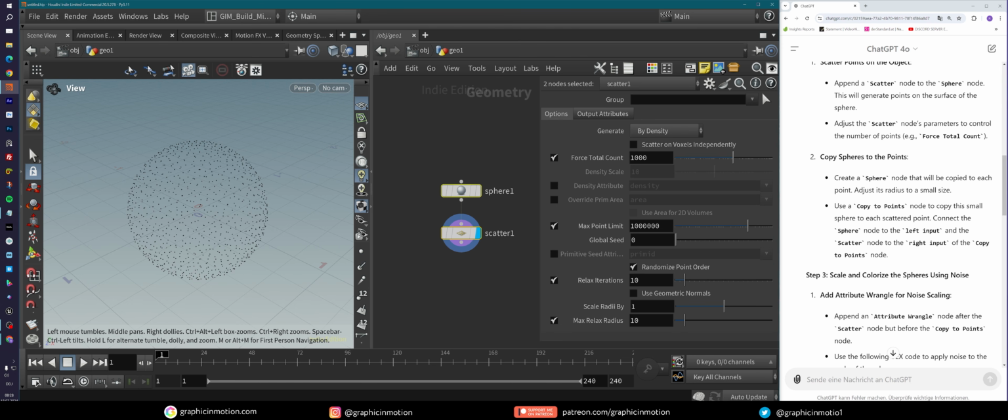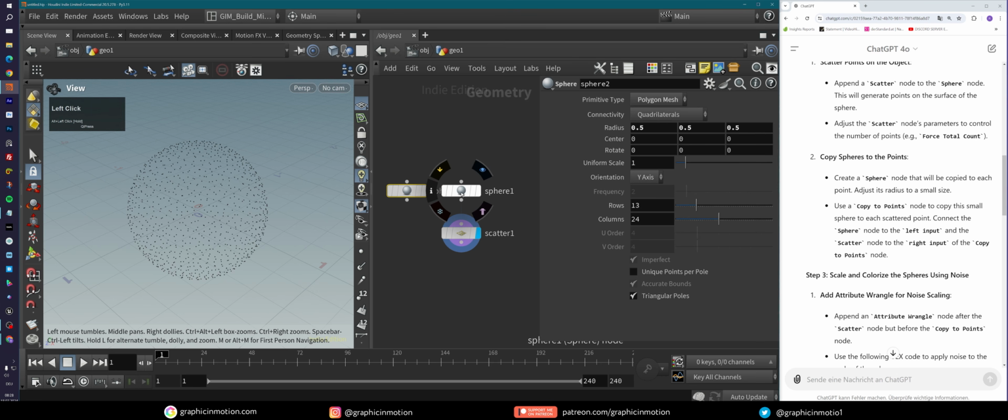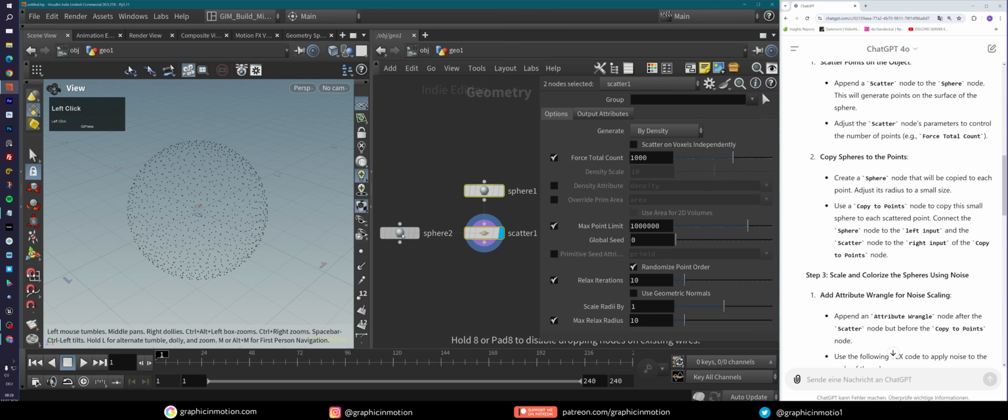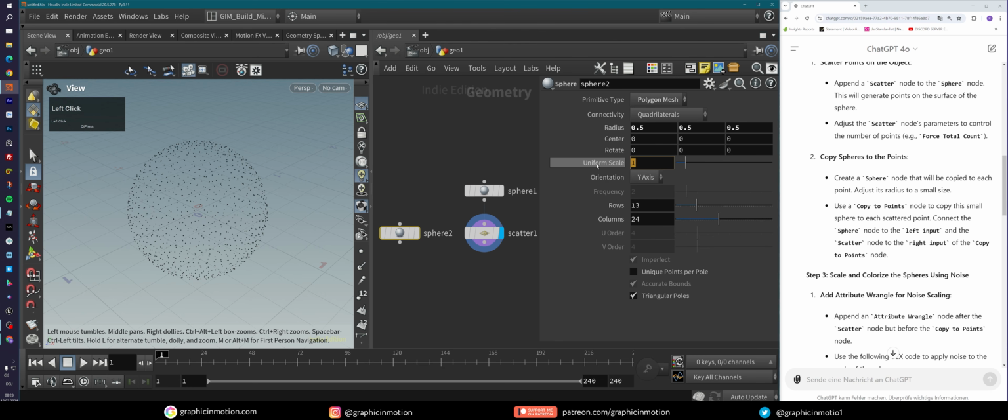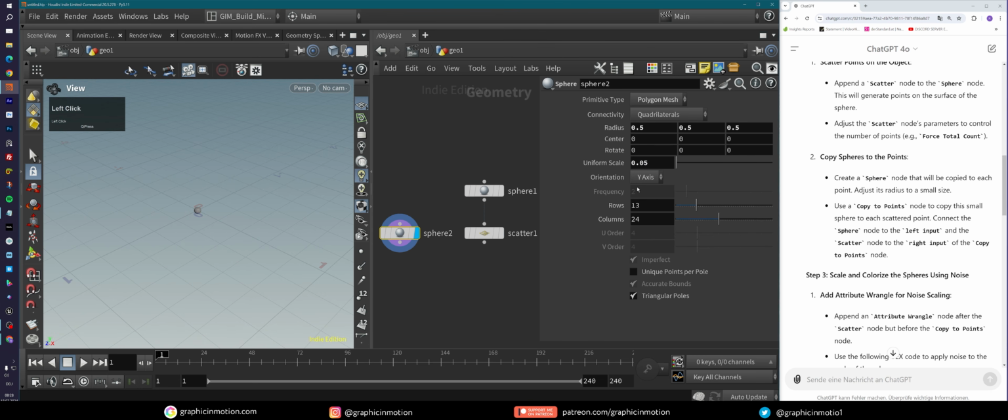Now, copy sphere to points. Create a sphere node that will be copied to each point. Adjust its radius to a small size. So let's just duplicate this sphere actually, and let's adjust this to a small size. So we say something like 0.05. Let's see, that's small. Maybe we go even smaller, something like that.